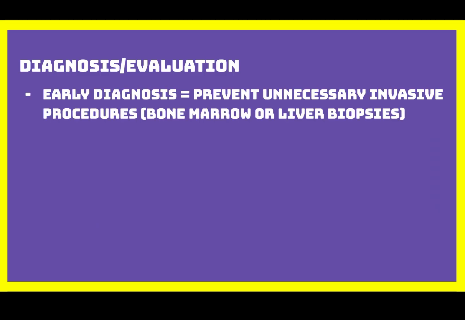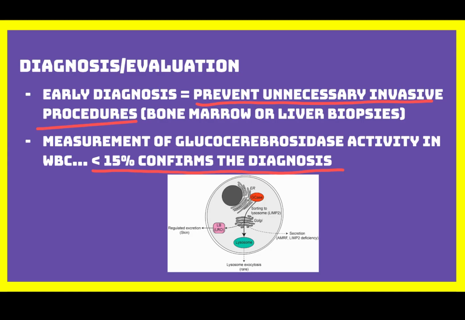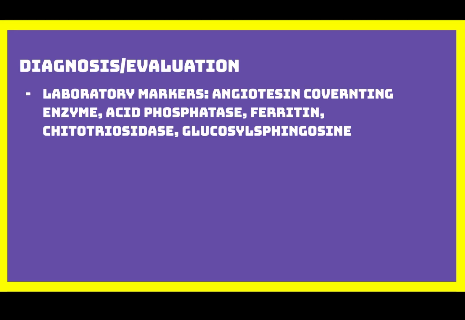Moving on to diagnosis and evaluation, recognizing the symptoms of Gaucher disease is very important because early diagnosis can prevent unnecessary invasive procedures such as bone marrow and liver biopsies. The gold standard diagnostic test is the measurement of glucocerebrosidase activity in white blood cells. A value less than 15% of normal activity confirms the diagnosis. Genetic testing is also used to identify specific mutations in the GBA1 gene.